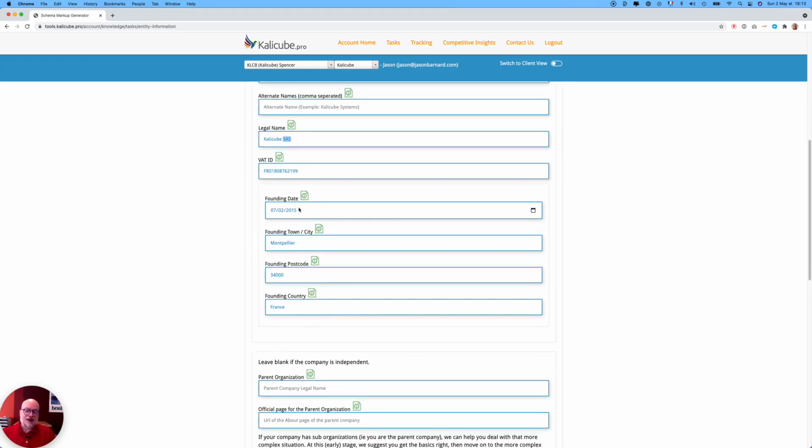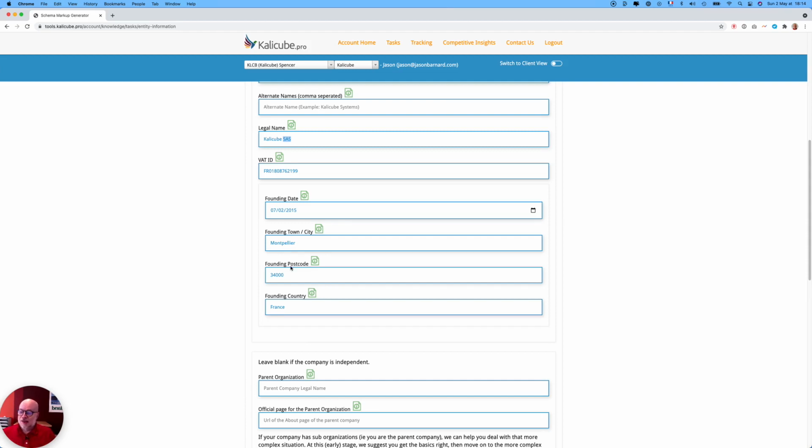The founding date can be actually very different depending on which source you're looking at. Try to be consistent across every site where you mention it and find the one that seems to make the most sense. I would advise you to take the one from a government website, the main government website in your country. The founding town or city, like the birthday and the birth town for a person, founding date and founding town or city is incredibly good for disambiguating, because even if there are multiple companies with the same name, most countries will not allow the same named company to be created twice in the same city, and certainly not on the same day.